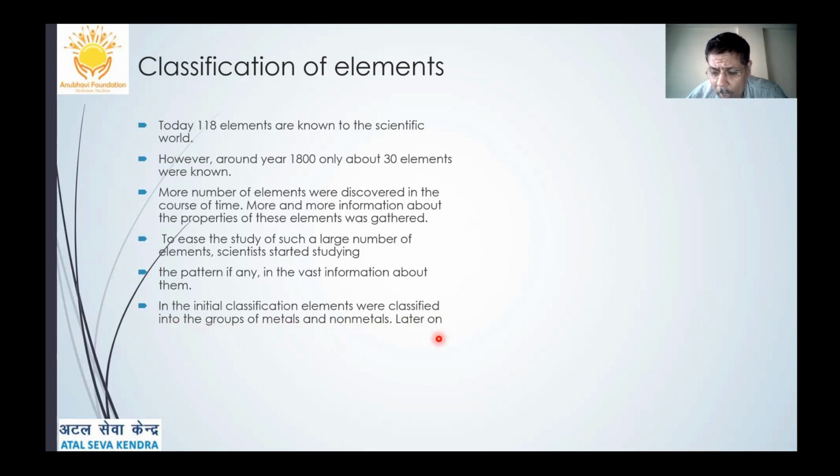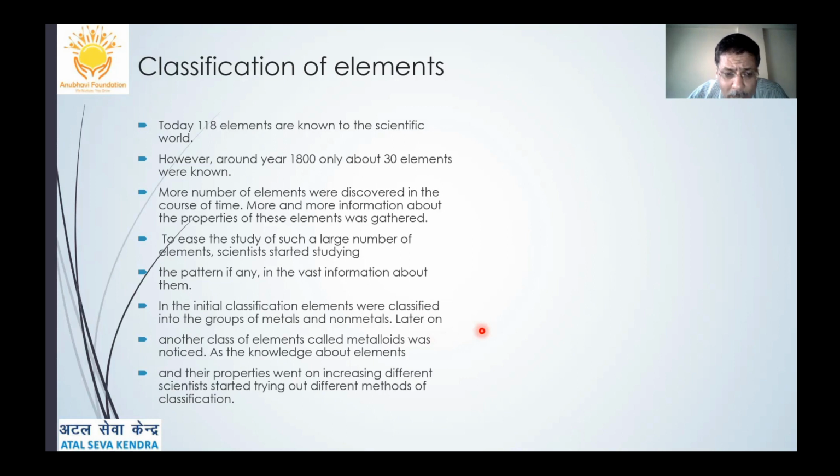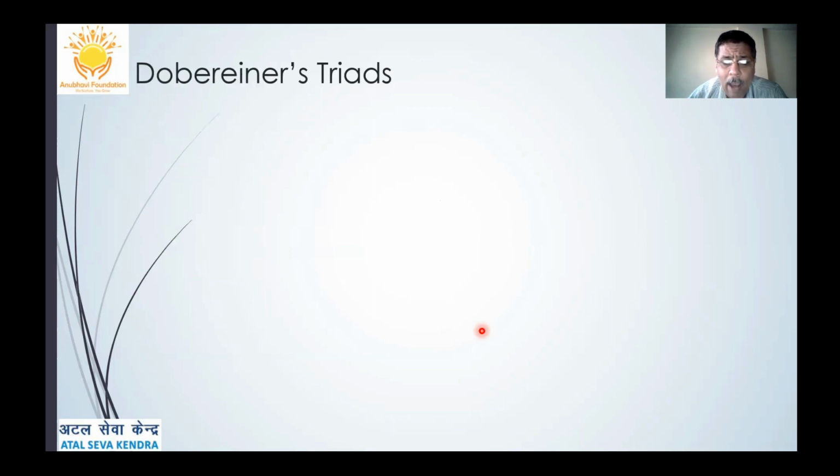But later on, as metalloids were discovered, which had properties of both metals and non-metals, there were three major groups of elements: metals, non-metals, and metalloids. As the study and research went on increasing, different scientists brought about different methods of classification.